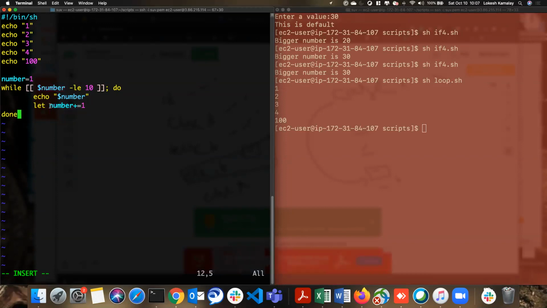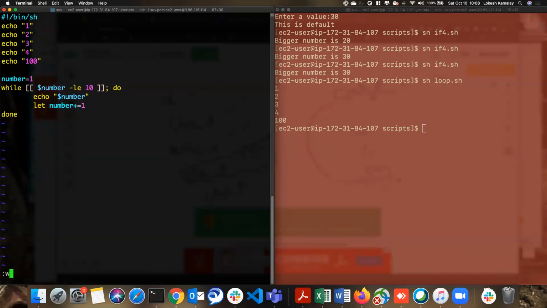Now number is 9. So number is equal to 9 plus 1, which is 10. Done. I go to the condition. So now 10 less than or equal to 10? Yes, it holds. Now number is equal to 10 plus 1, becomes 11. Again it goes back to the condition. Is 11 less than or equal to 10? No, the condition fails here. Then the loop breaks and you come out of the loop.